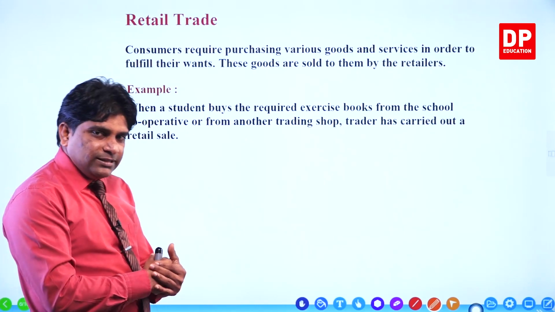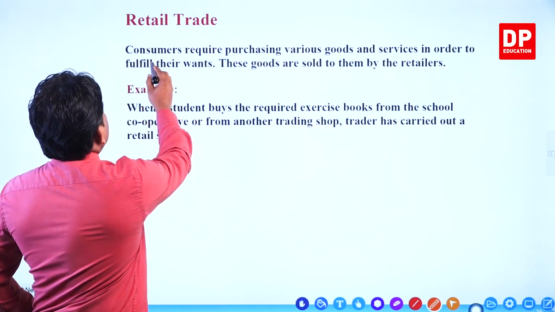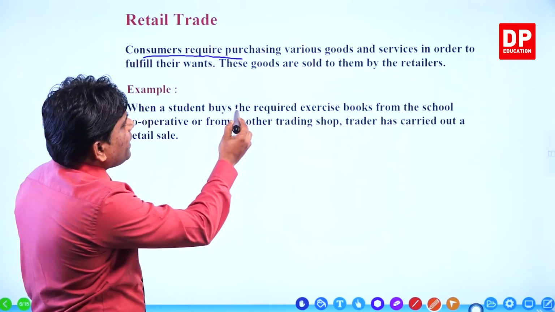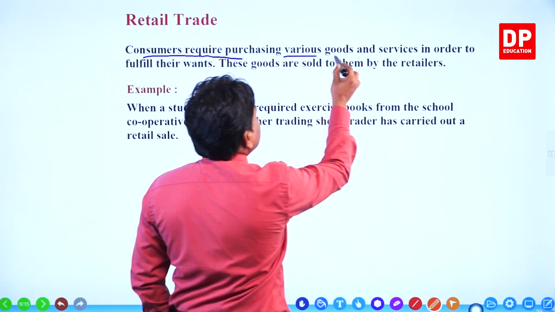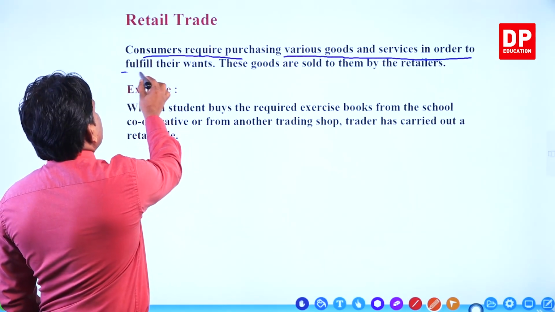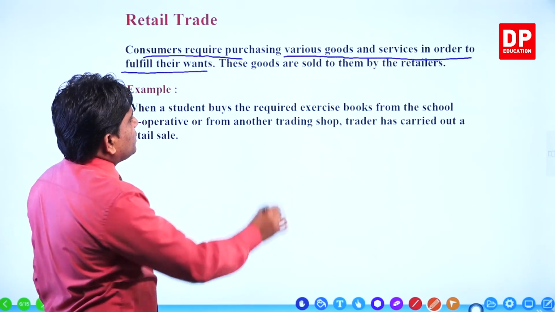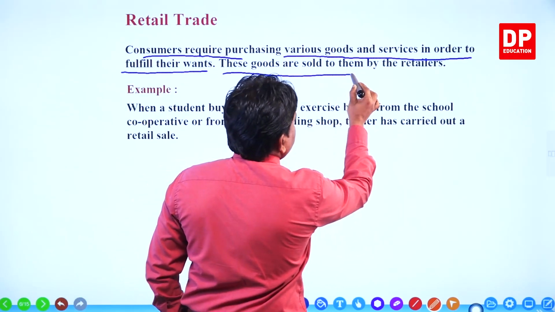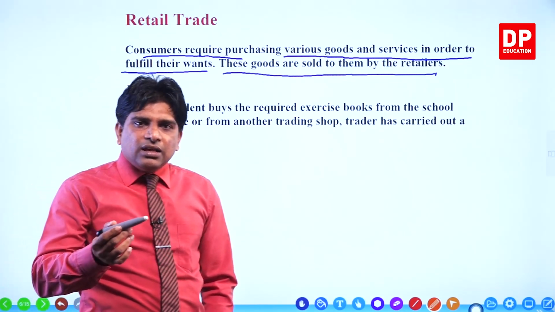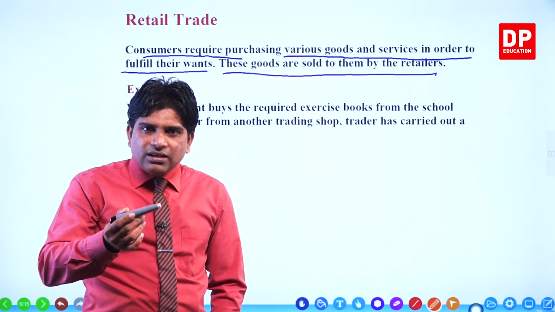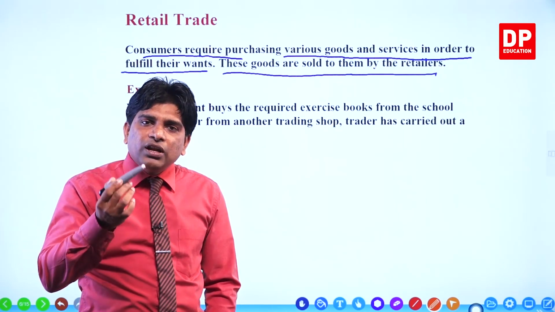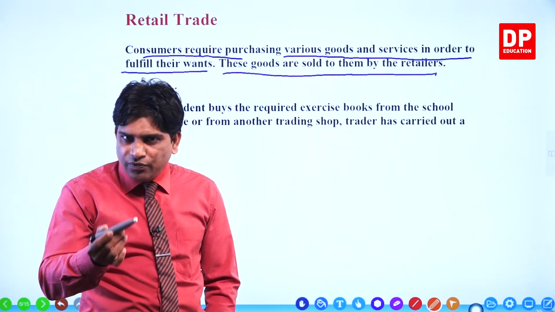Now look here. Consumers require purchasing various goods and services in order to fulfill their wants. These goods are sold to them by the retailers. Normally, as a customer, you want to buy goods and services to fulfill your day-to-day needs and wants.